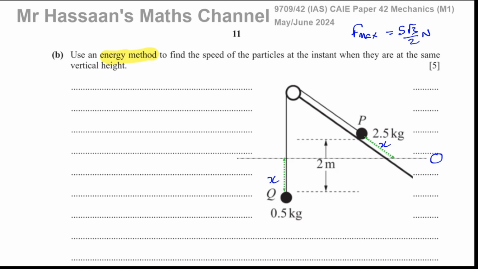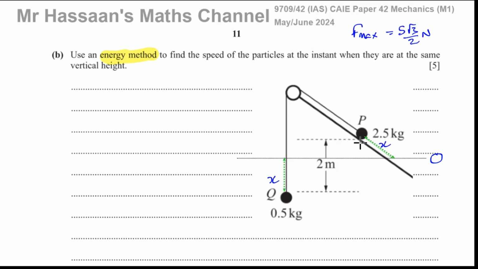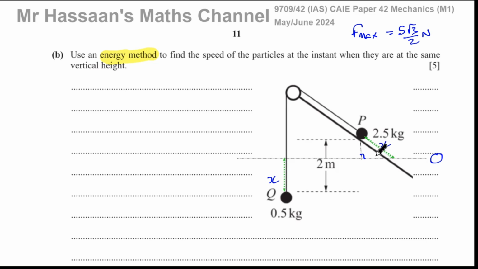Now, what we have to consider here is this. I'm trying to find this distance in terms of X. So I can think of this right angle triangle over here. This is X. Now, if you remember, the plane is inclined at 30 degrees. So by the fact that we have corresponding angles, this is also 30 degrees.